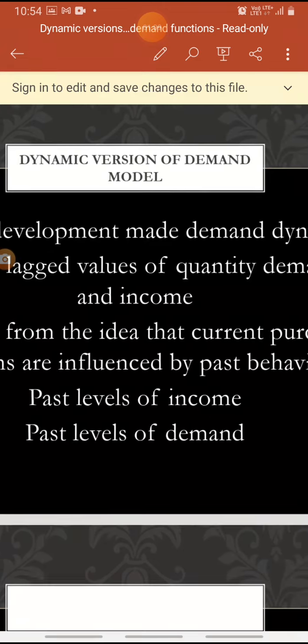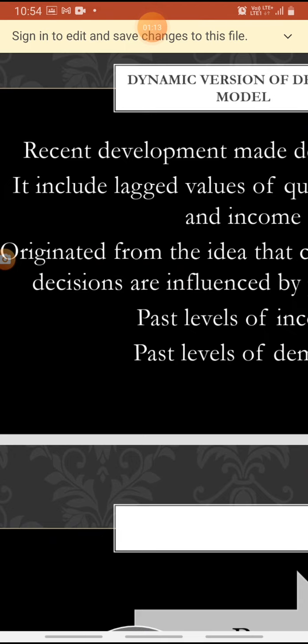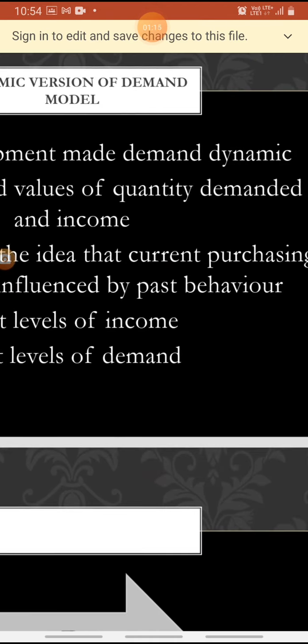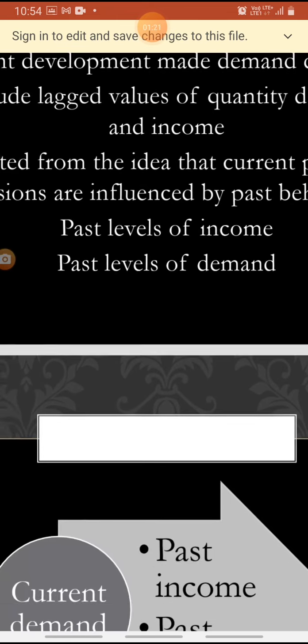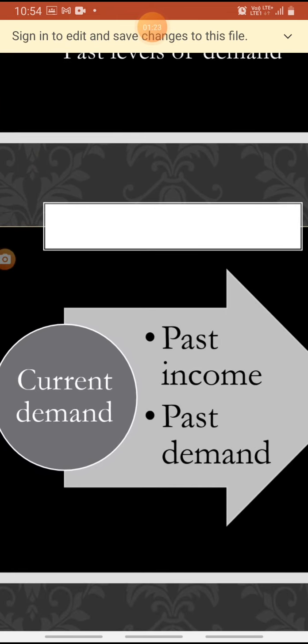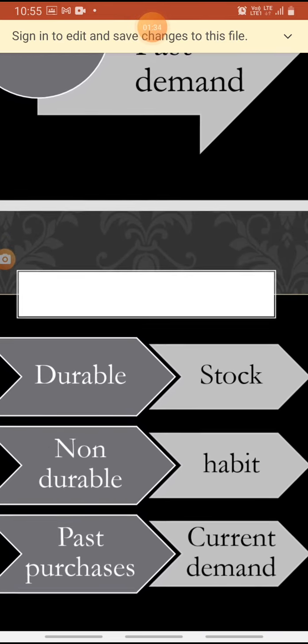The idea originated from the view that current purchasing decisions are influenced by past behavior. That may be in the past levels of income or past levels of demand. So, we come to the conclusion that past levels of income and past demand influence current demand.